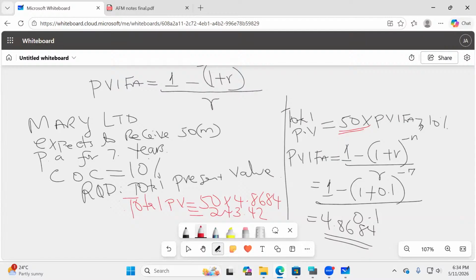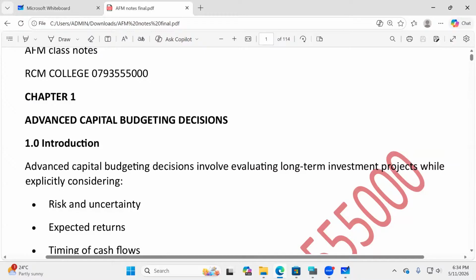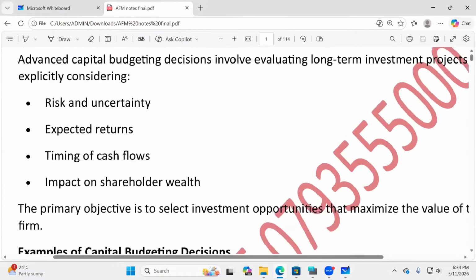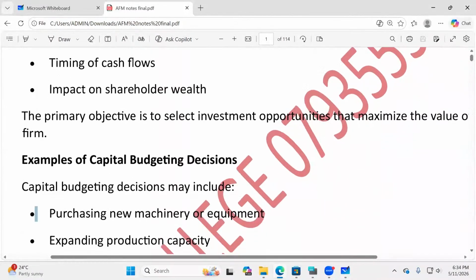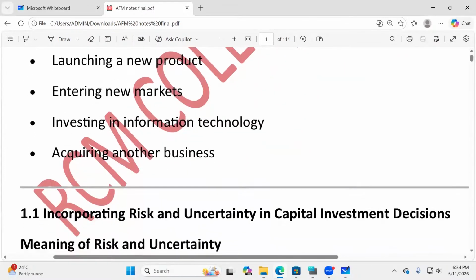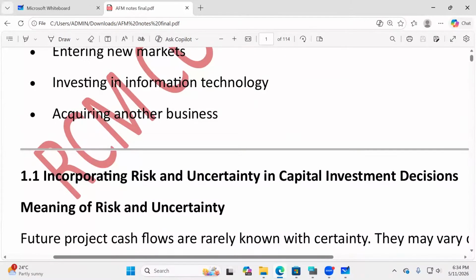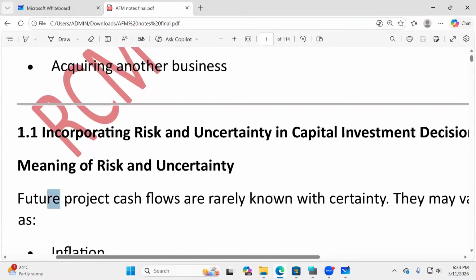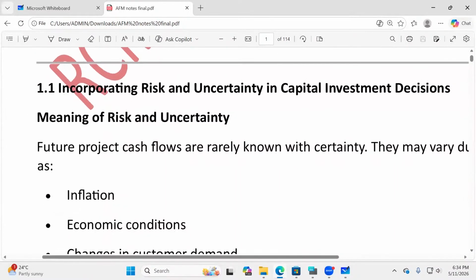Ladies and gentlemen, then we can go straight away to our notes, advanced capital budgeting decisions. Remember, we had already introduced most of these things. Now we are looking at including risk and uncertainty. This we had already done.